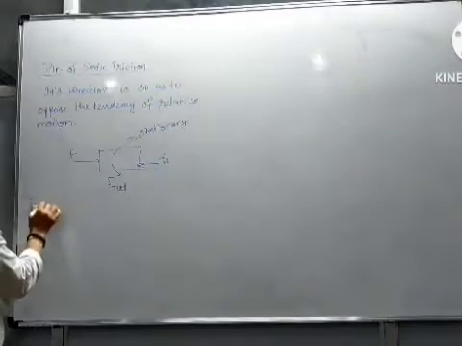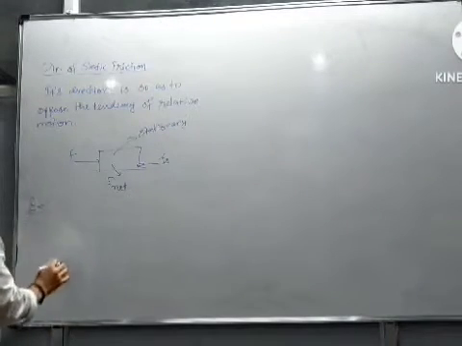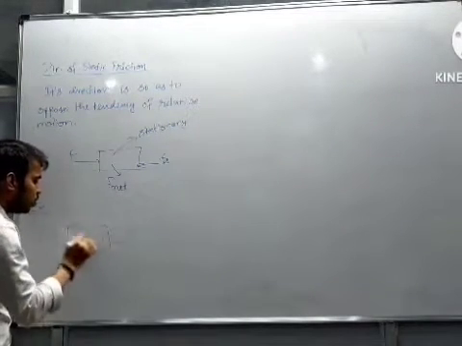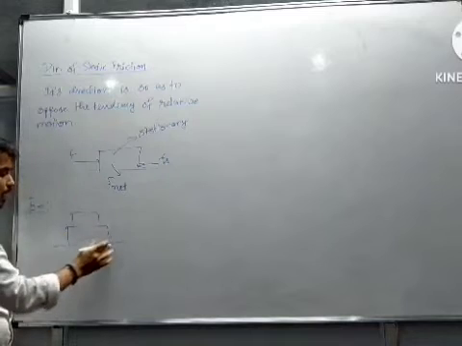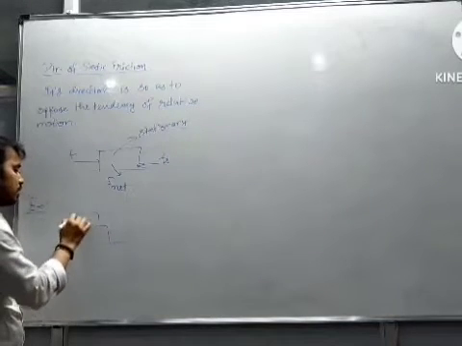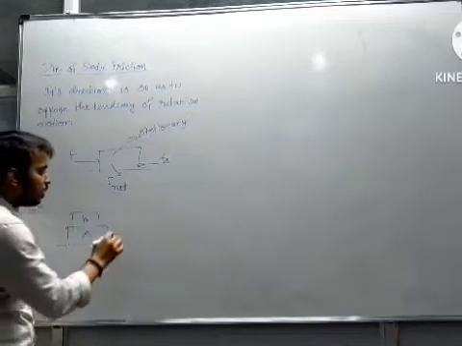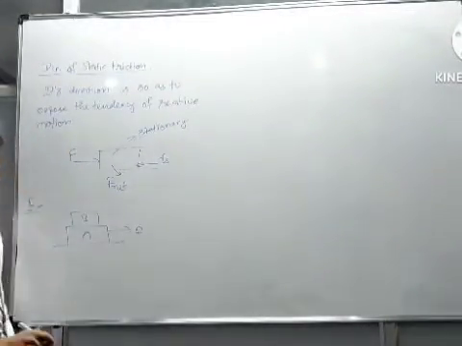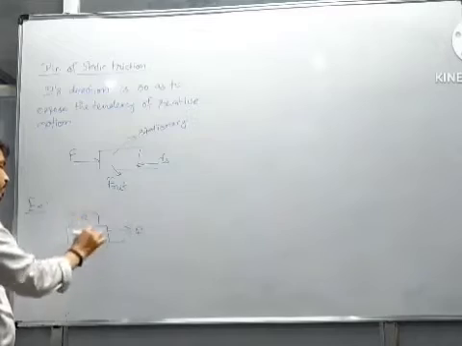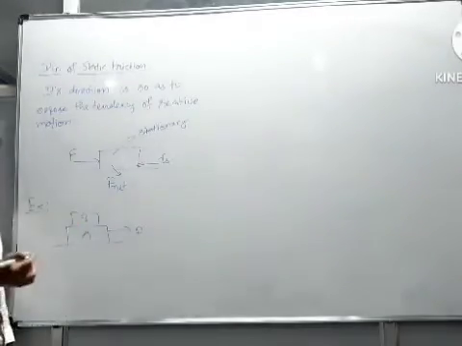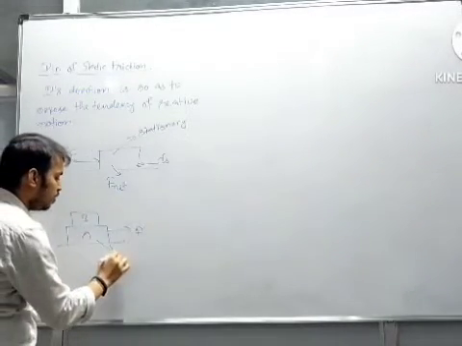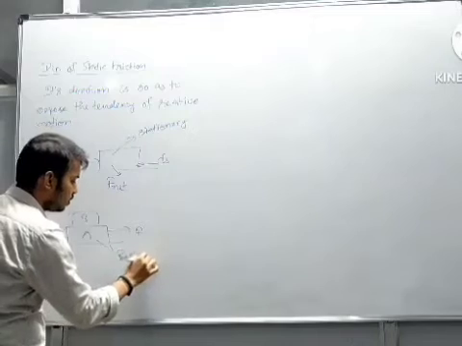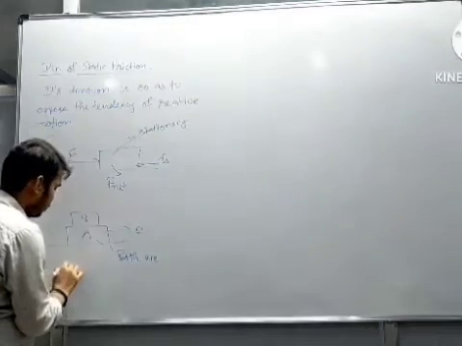Let's take a few more examples related to static friction. Let's say there are two blocks kept one over the other. Let's say this is A, this is B, and force is being applied on the lower block, and both blocks are moving together.